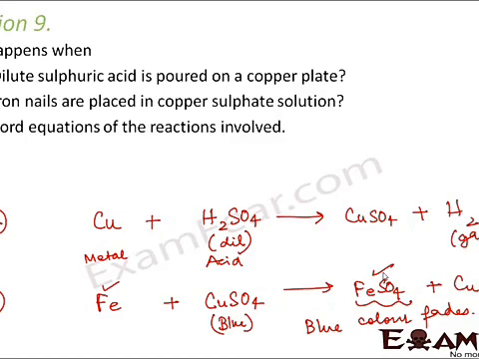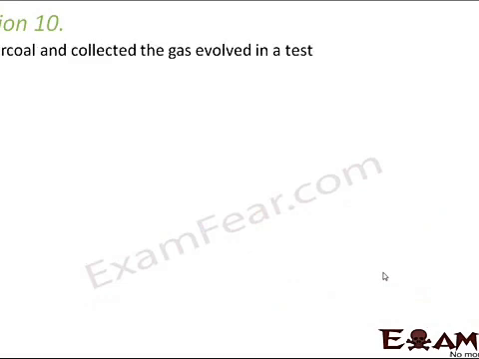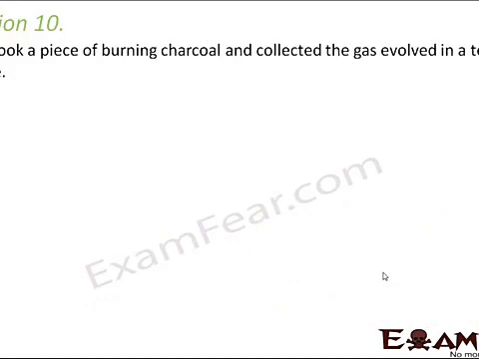So we have already written the word equations for the same. Question number 10. Saloni took a piece of burning charcoal and collected the gas evolved in a test tube. So what did she do? Charcoal contains nothing but carbon. So she burnt carbon. That means carbon reacted with oxygen. So what will form? It will form carbon dioxide. So she has collected this carbon dioxide in a test tube.